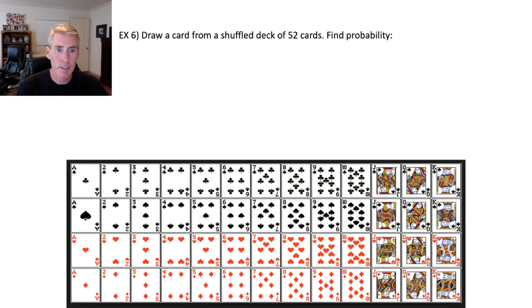Find the probability that you get a red 9. So how many red 9s are there? We've got 2 red 9s right here, the 9 of hearts and the 9 of diamonds. So that would be 2 out of 52. And if you divide that on a calculator and then multiply by 100, it will change it to 3.8%.